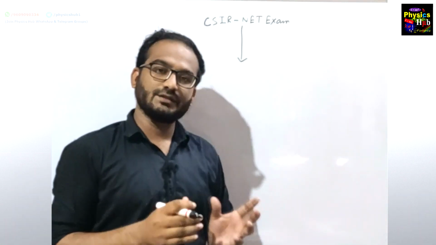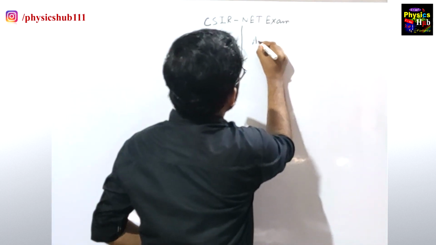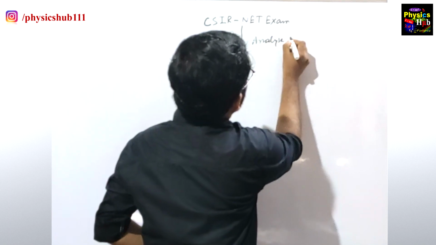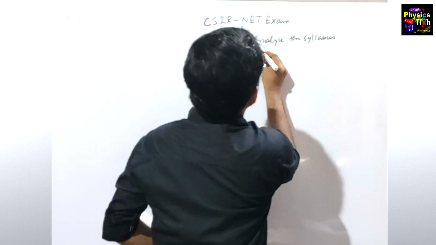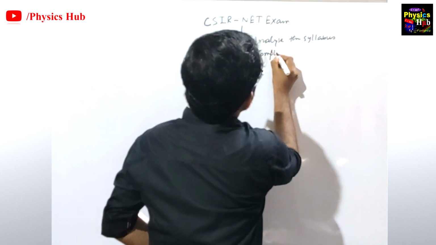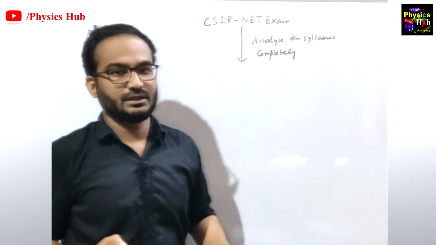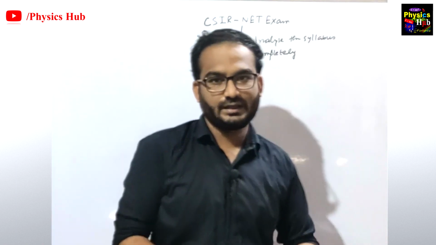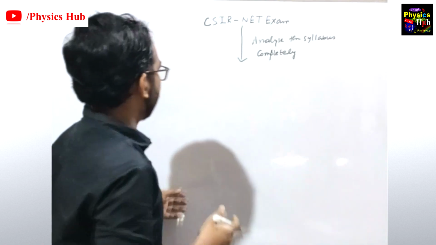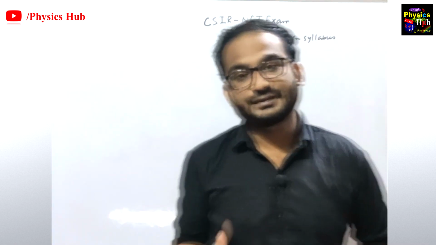Today's topic is how to prepare for CSIR NET exam. The first thing which you will do is analyze the syllabus completely. This is the first thing which you would be doing. Just go through the syllabus 2-3 times and find out what are your strong points and what are your weak points.